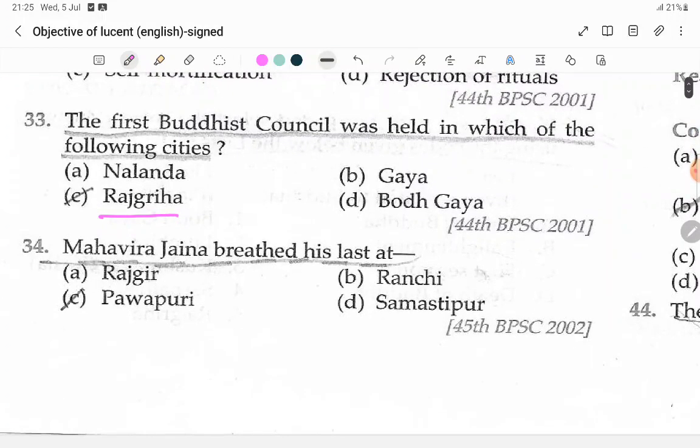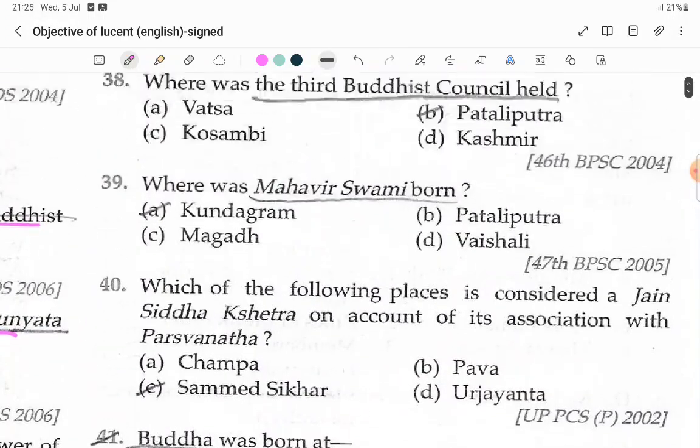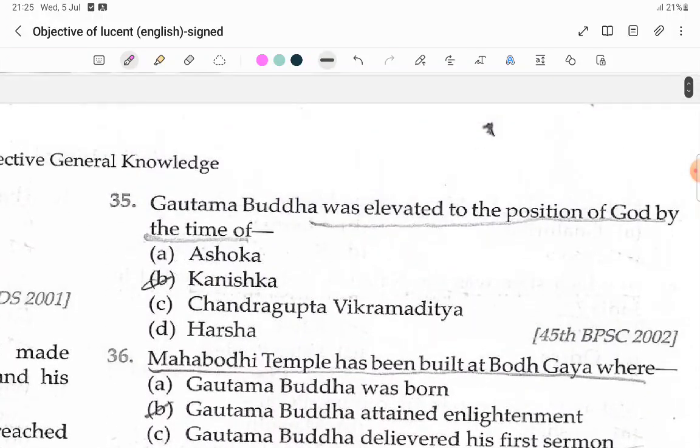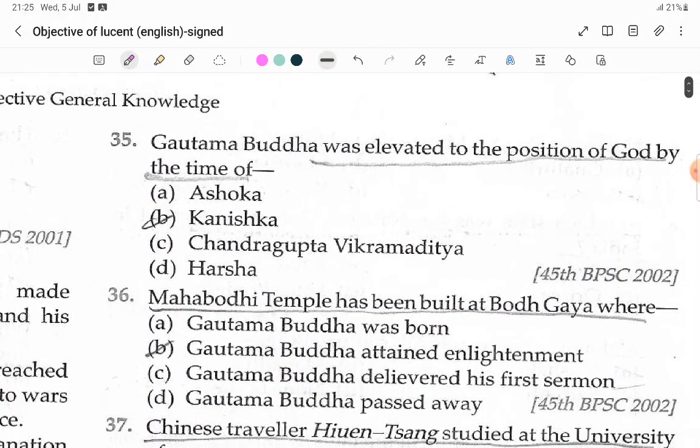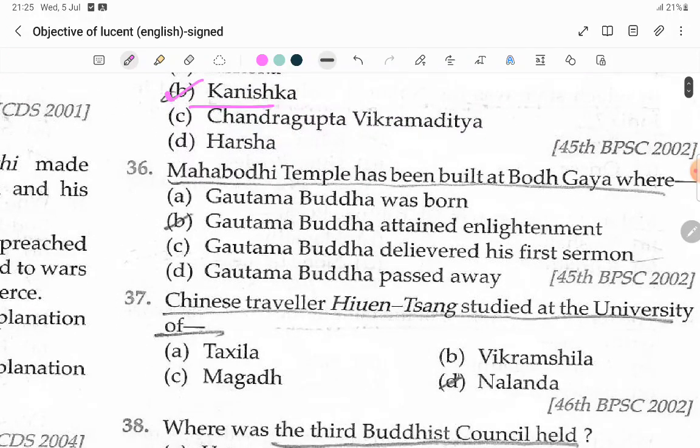Mahavir Jaina breathed his last at Pavapuri, means he died. Mahavir Jaina, Pavapuri, and Buddha, Kushinagar. Remember it like that. Gautama Buddha was elevated to the position of God by the time of Kanishka. The Mahabodhi temple was built at Bodh Gaya, where Gautama Buddha attained enlightenment.